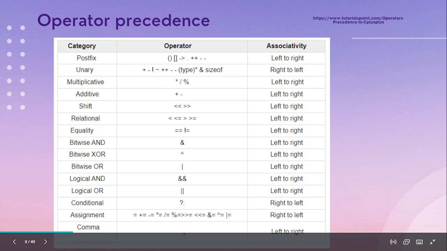So 7 divided by 2 is 3, and 3 into 3 is 9. We know that division and multiplication have the same order of precedence, but their associativity is from left to right. So first the division will take place and then the multiplication.